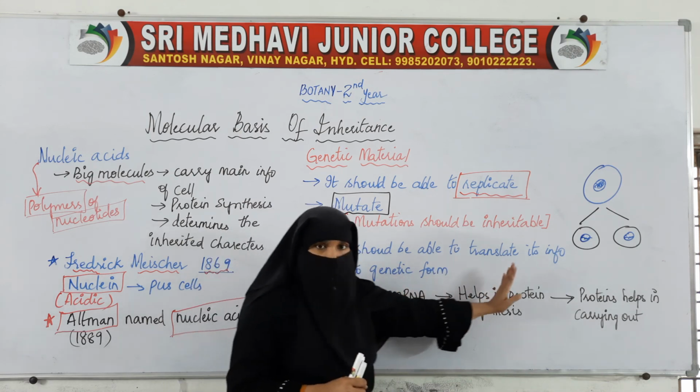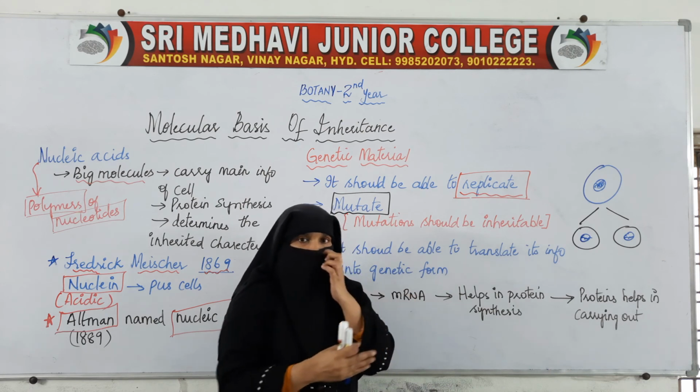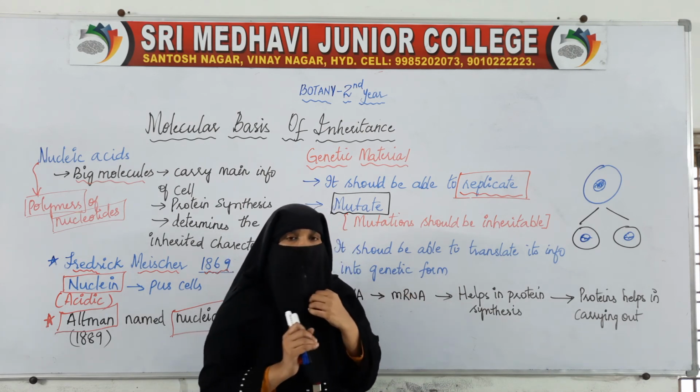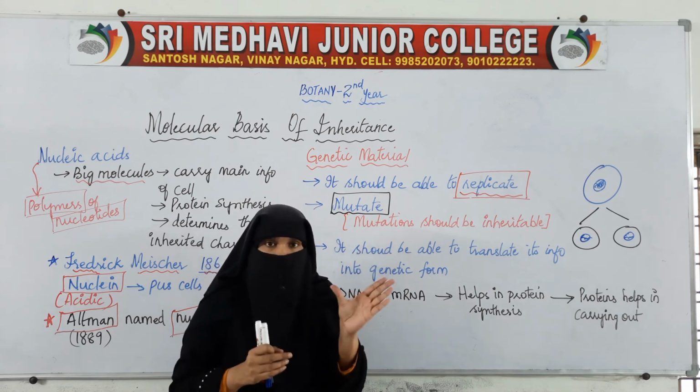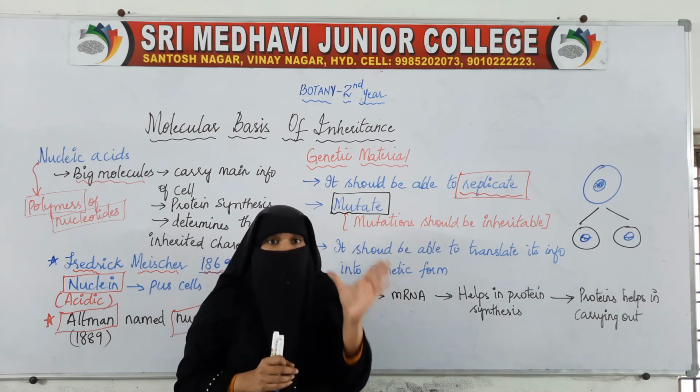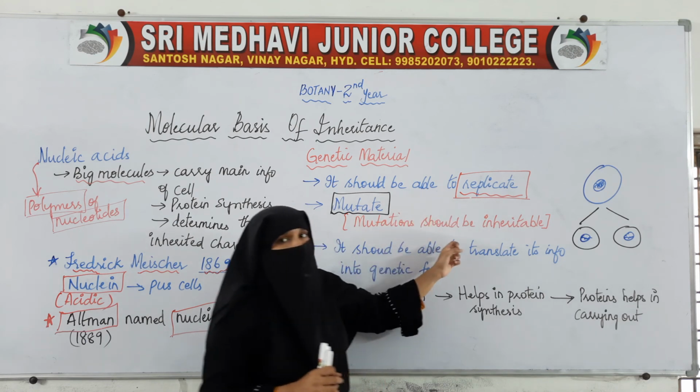How this process is done, you will see in the coming topics. As of now, just remember that if we consider some substance as the genetic material, then that genetic material should have 3 characteristics.